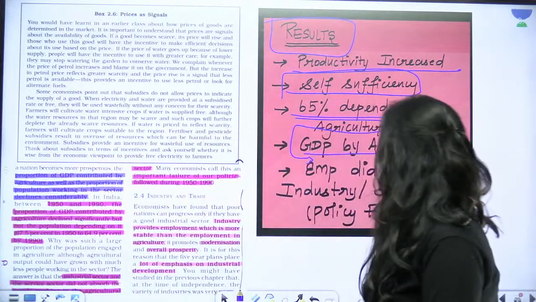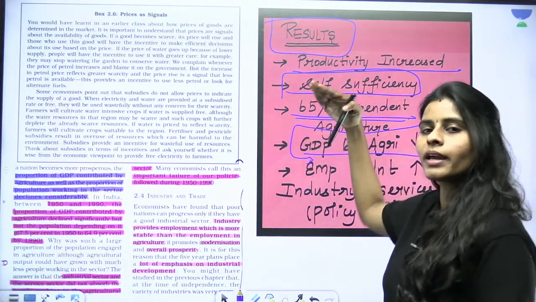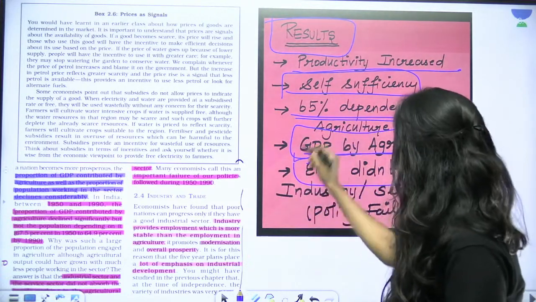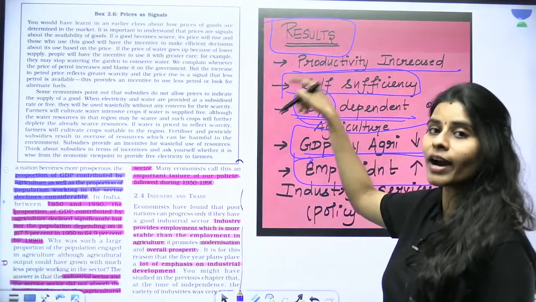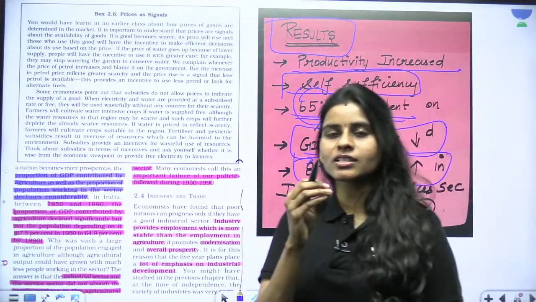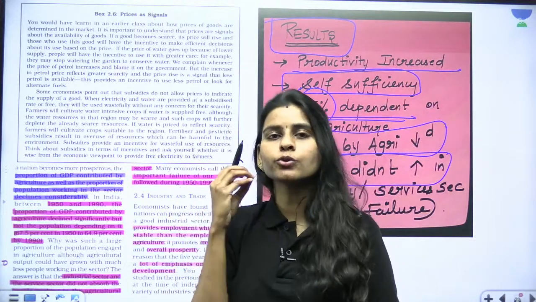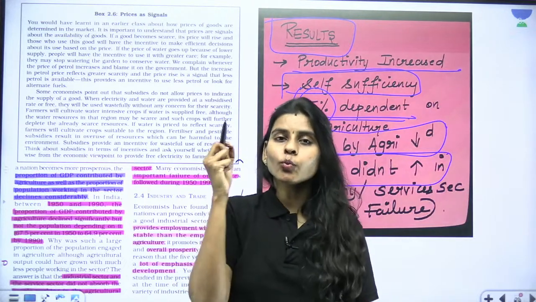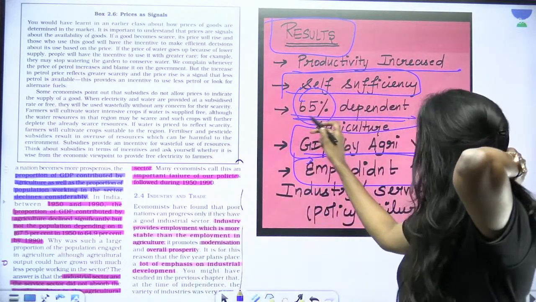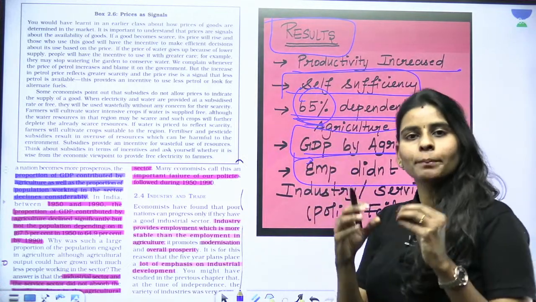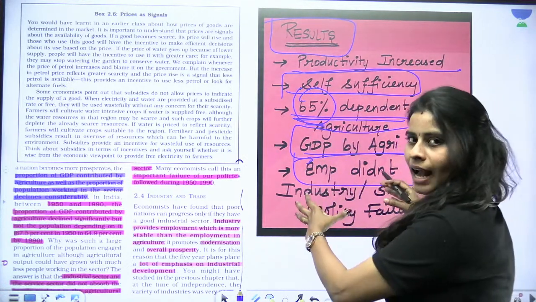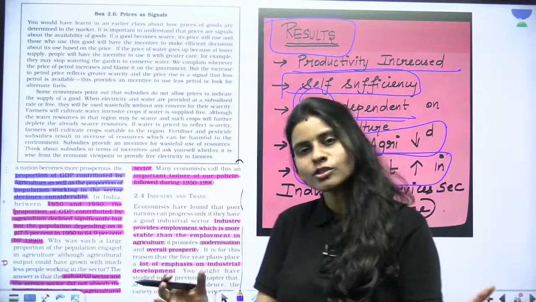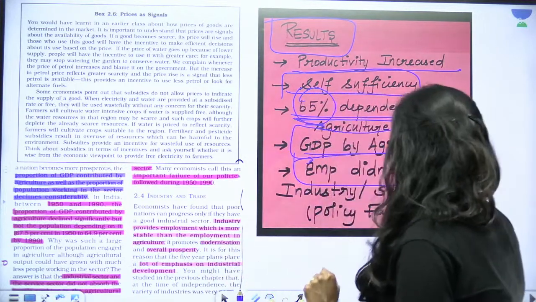Although the GDP contribution by agriculture decreased, we still had a huge amount of population dependent on agriculture. Why? Because the industries or services which started to increase their contribution to GDP did not absorb enough employment. So we still had 65% of the population dependent upon agriculture. What happened? We will have to discuss that under the policy measures we had in the industrial sector. So this is done.